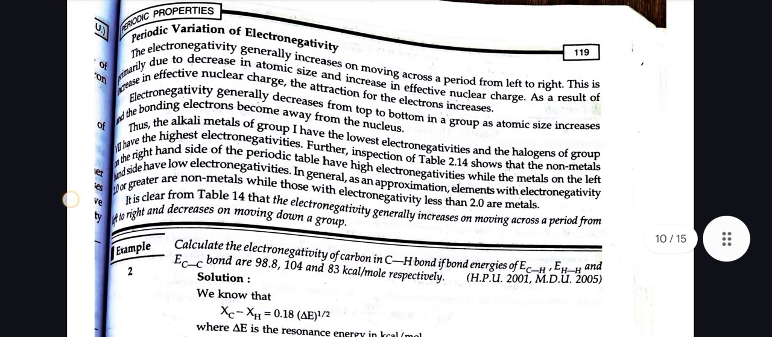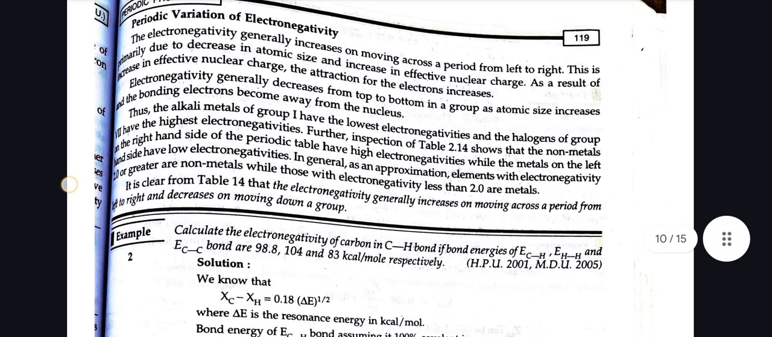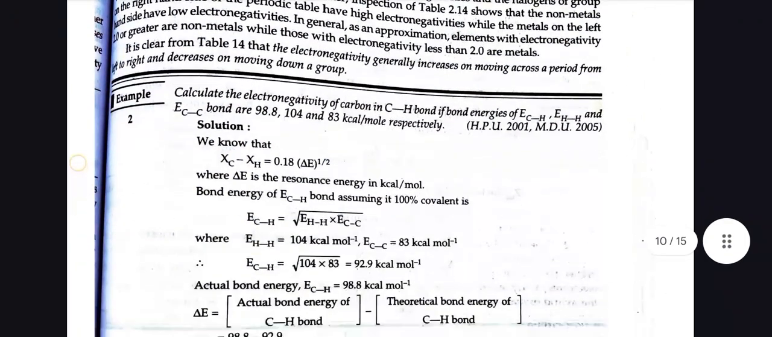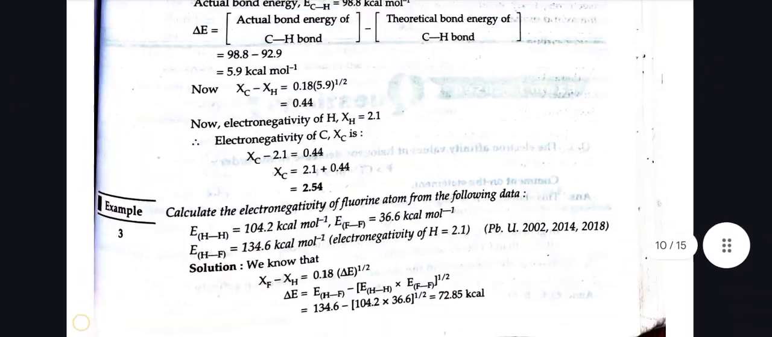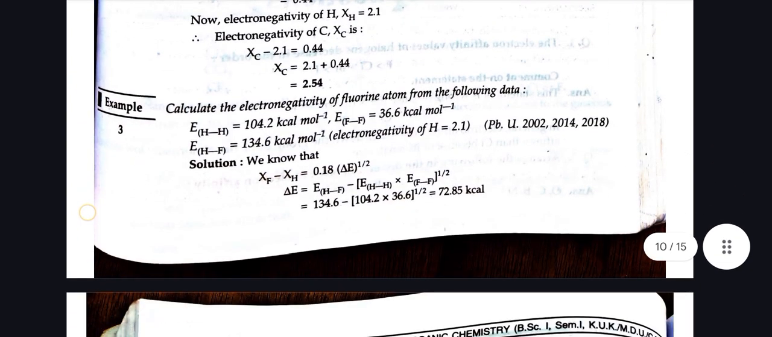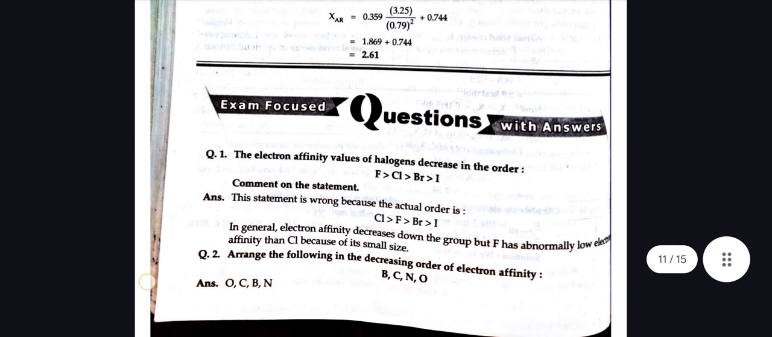Further inspection of table 2.14 shows that non-metals on the right side of the periodic table have high electronegativity while the metals on the left side have low electronegativity. In general, as an approximation, elements with electronegativity 2.0 or greater are non-metals, while those with electronegativity less than 2.0 are metals. Now there are some examples which are suggested to the students so that they can attempt these questions by themselves. So the theoretical part of the chapter comes to an end, and now we will discuss some of the questions which are asked in university exams.